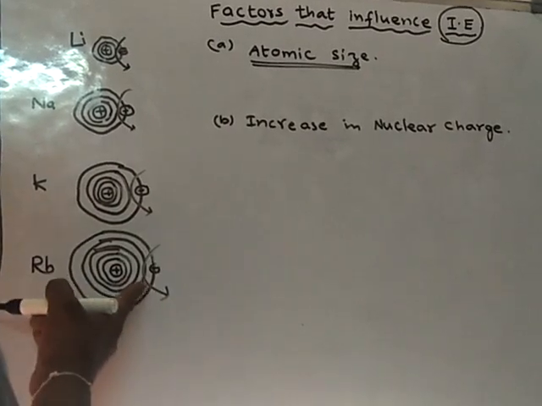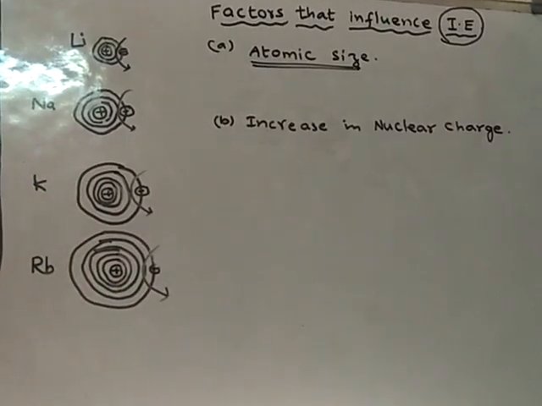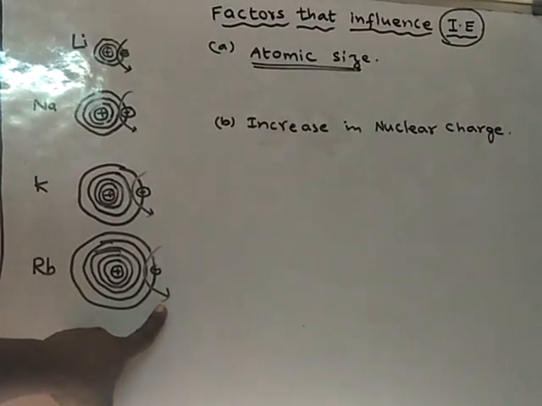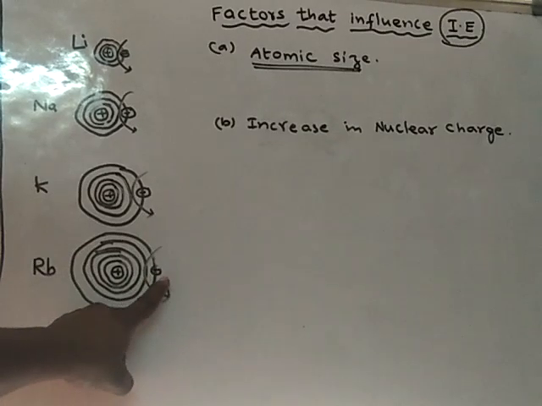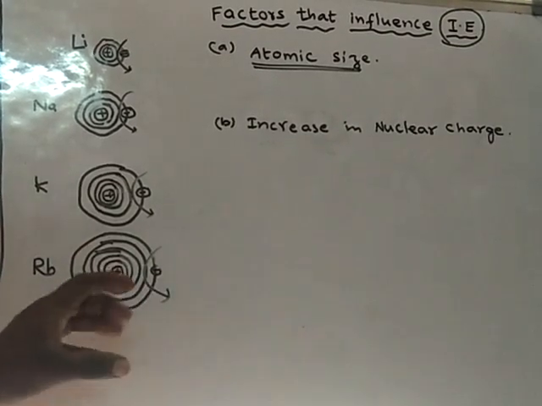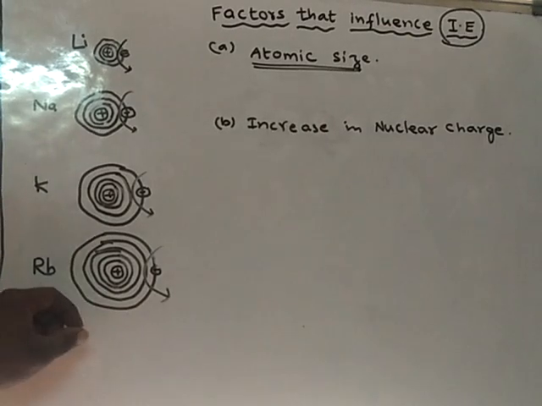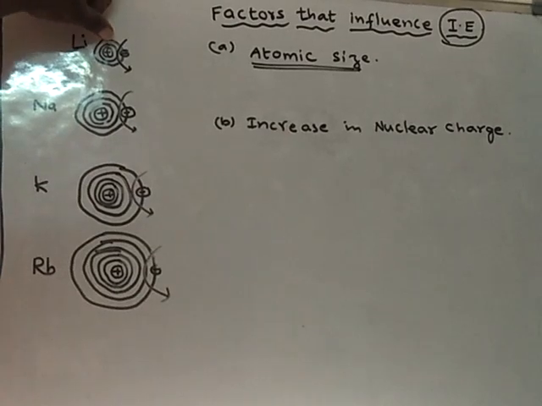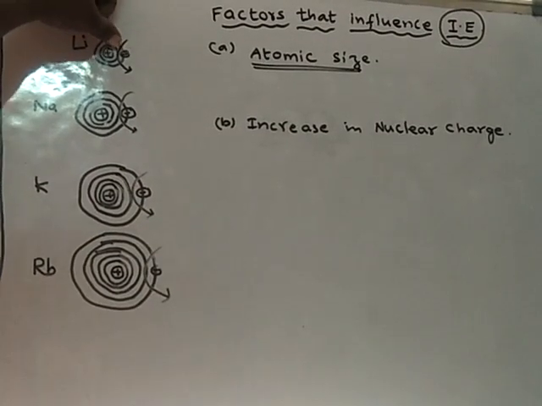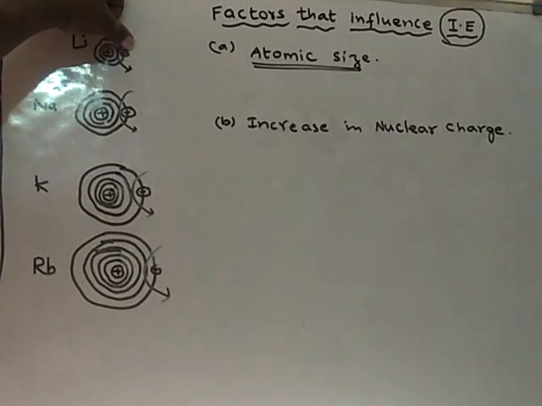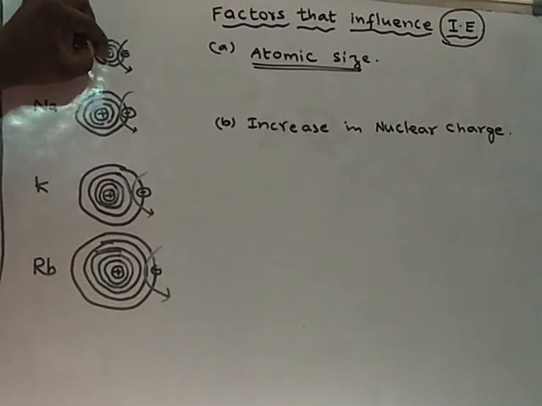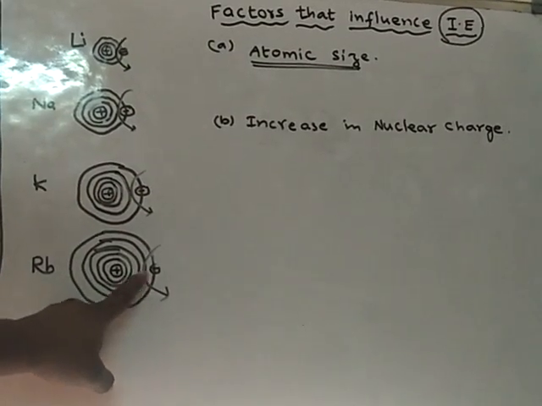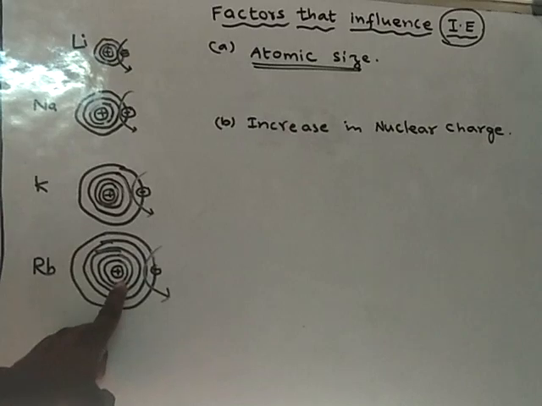So in order to remove this electron, I need only a little energy, because the force of attraction between this electron and the nucleus is very less. The nucleus cannot control this electron with that much force, whereas in this case the nucleus has more control over this electron and will pull it towards its center with more force. But here, due to the presence of so many shells in between, this electron is not strongly attracted by the nucleus.